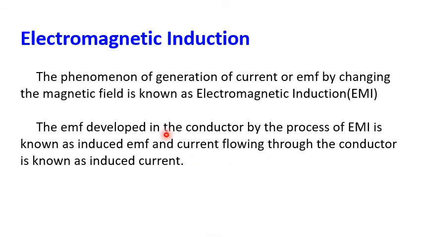The EMF developed in the conductor by this process is known as induced EMF. Why? Because generally it is not there. By introducing a changing magnetic field, we develop it. Generally, across the terminals of a conductor, that voltage is not there. We developed, we induced it, by applying the magnetic field. That is why we call it induced. Due to this induced voltage, current will pass through the conductor, and we call that induced current.